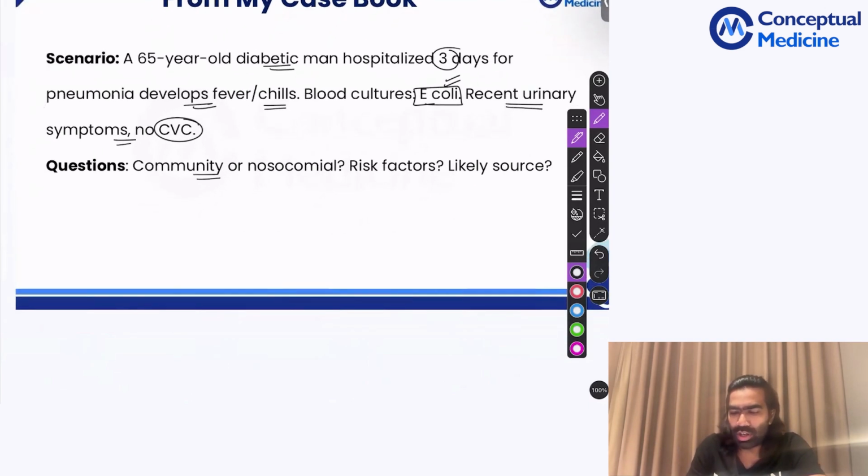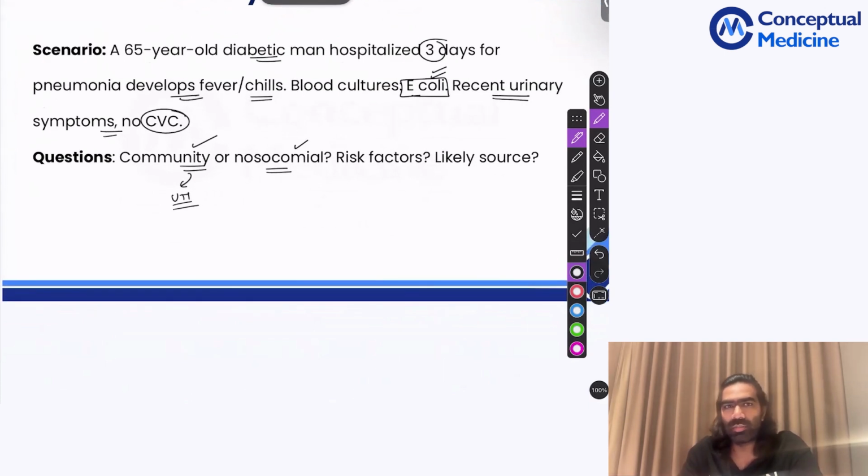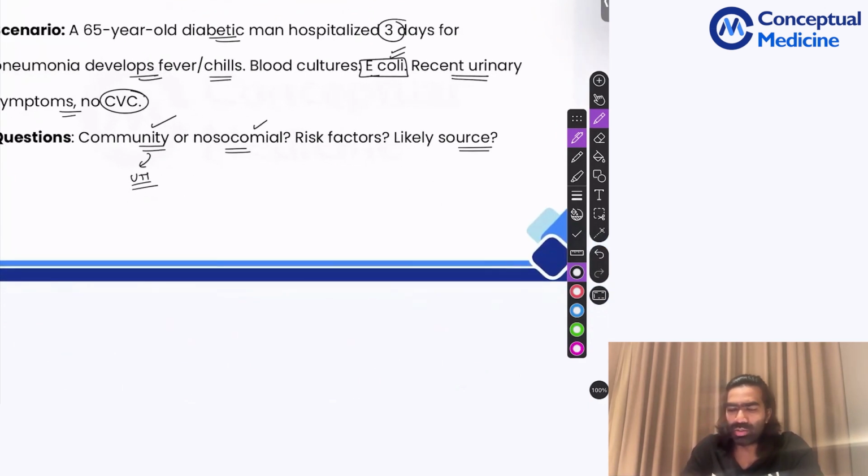It can be community-acquired or nosocomial, but most of the time E. coli bacteremia will be community-acquired because of UTI, that is urinary tract infection. Or it can be nosocomial if the patient has developed a catheter-associated UTI, or sometimes from GI procedures. But this patient did not undergo any GI or GU procedure, so nosocomial is unlikely. So I'm going to think in terms of a community-acquired UTI in this case. But if there was a catheter in place, it could be a nosocomial UTI as well. So the moment I see E. coli, I must think in terms of the urinary tract.